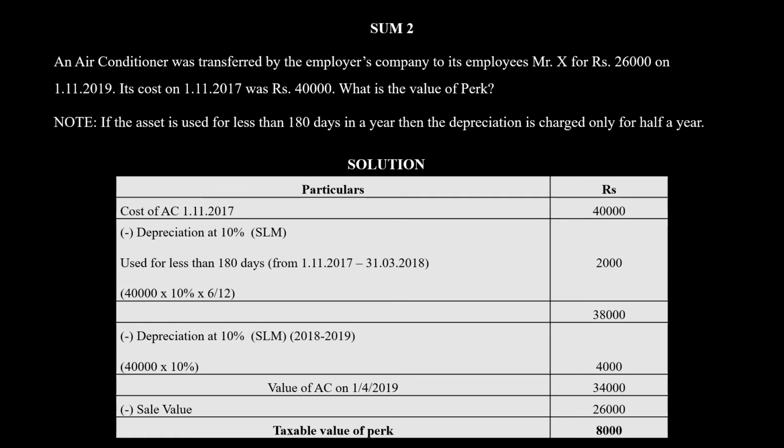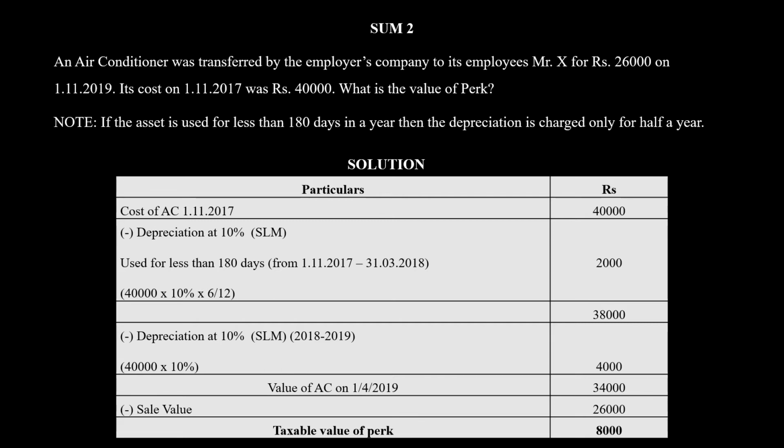Second year, 2018-19, again you charge depreciation on the straight line method. So again you take 40,000, the cost of the AC. Don't take 38,000, because it is the straight line method. If it is the WDV method, you can take 38,000 into 10%, but here you go back to 40,000 into 10% for the full year, which is 4,000. So 38,000 minus 4,000 is 34,000.